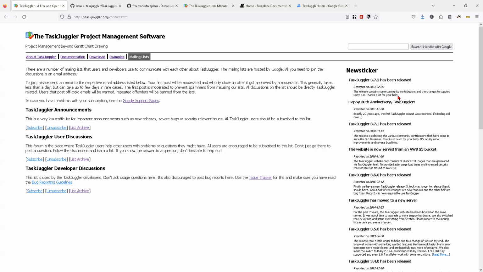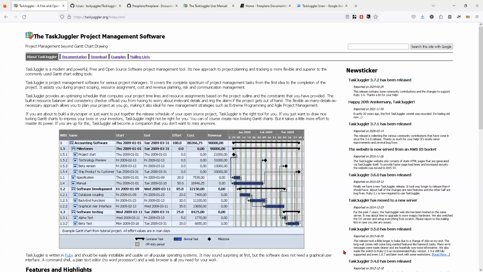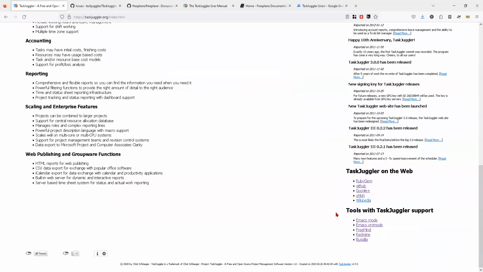We can see here that it is not abandoned, but however, the project seems to be in decline for several reasons, and I hope somebody will answer and tell us different. For example, a lot of links like those here, they are dead and not functional.